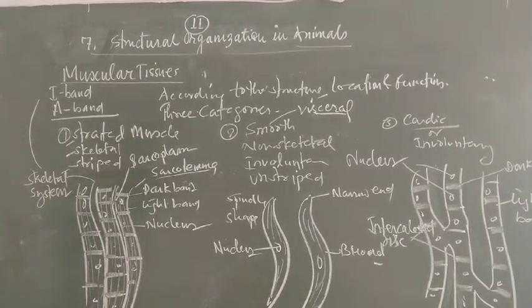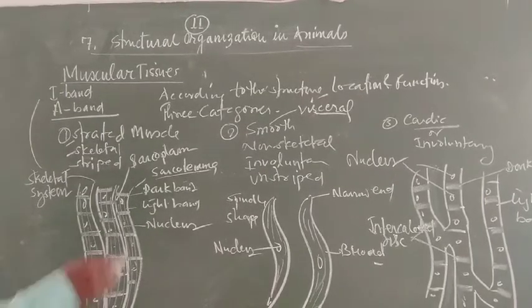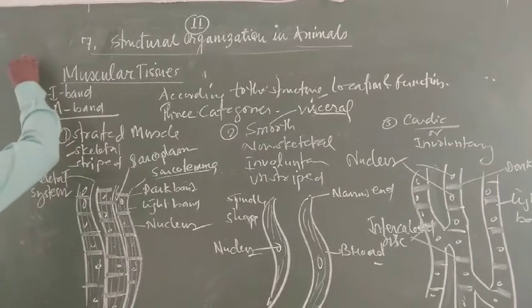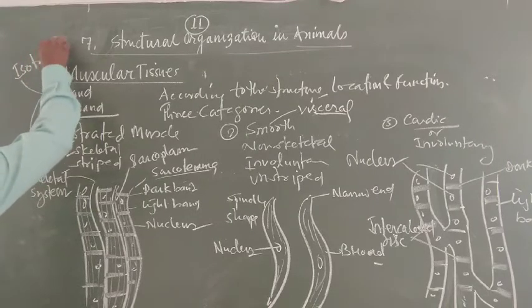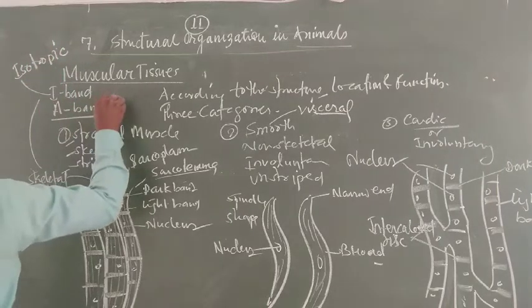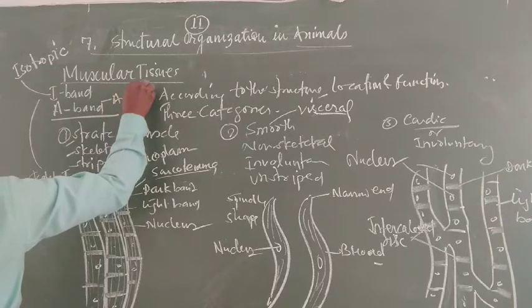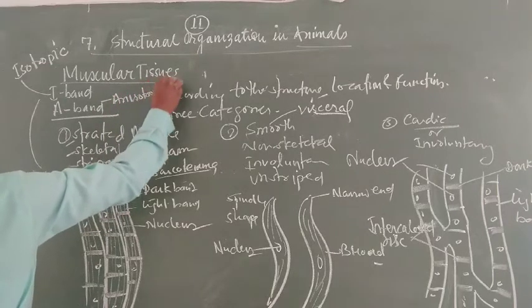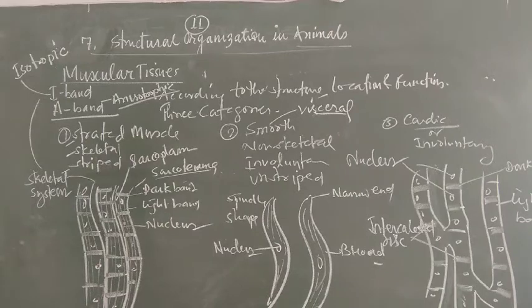The I band is generally isotropic and the A band is generally anisotropic. The I band is made up of lighter, single type of proteins.